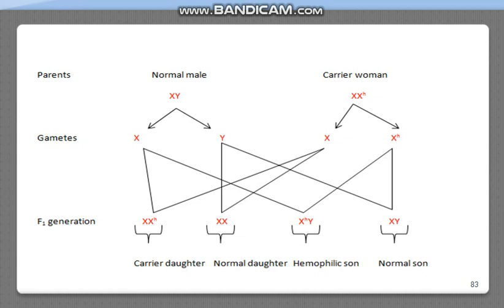So the result of a cross between the normal male and the carrier woman is that half the daughters are normal and half the daughters are carriers, and half the sons are normal and half the sons are hemophilic. So this is the result of the second cross.